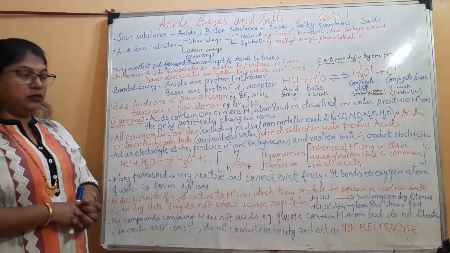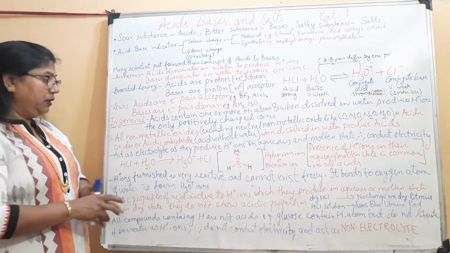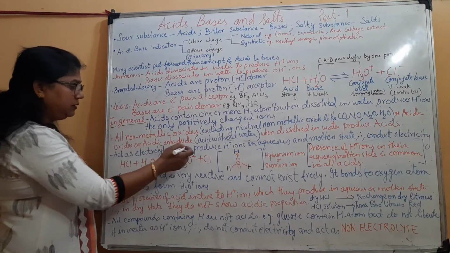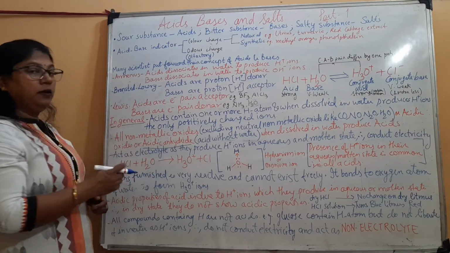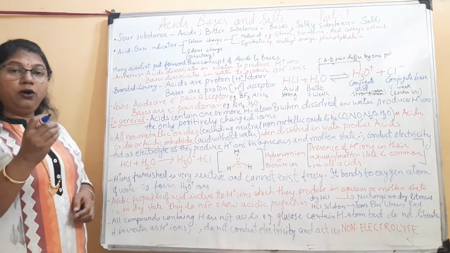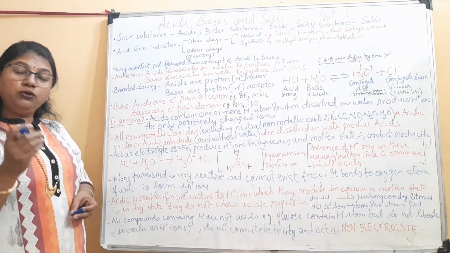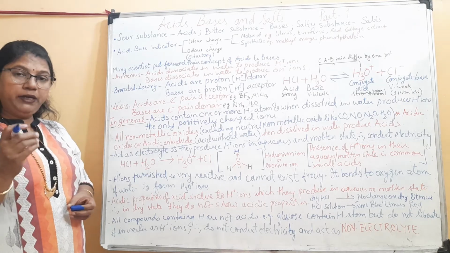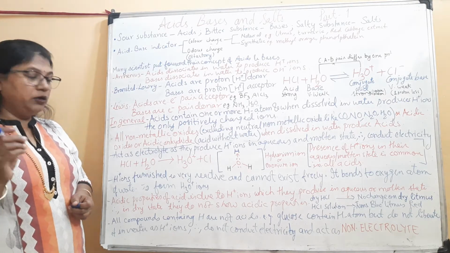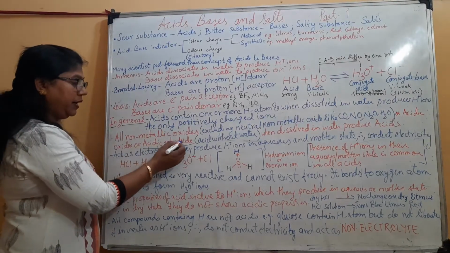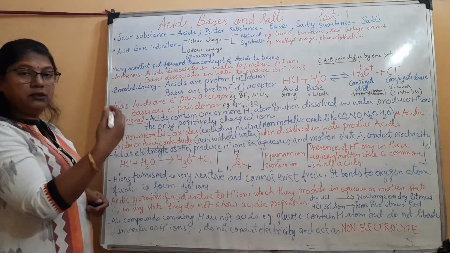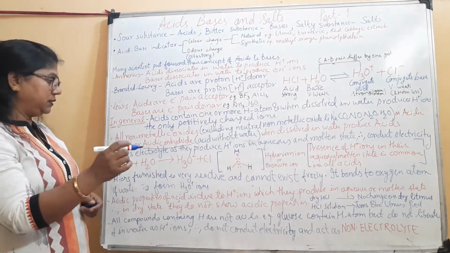When dissolved in water, they produce acid. This acidic anhydride means a non-metallic oxide without water. A non-metallic oxide without water is called acidic anhydride. This, when dissolved in water, produces acids.